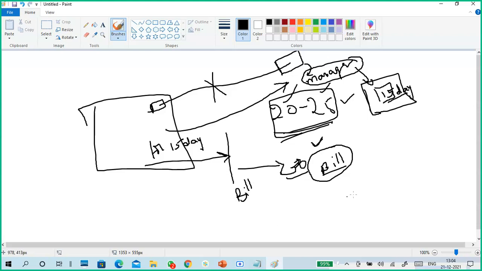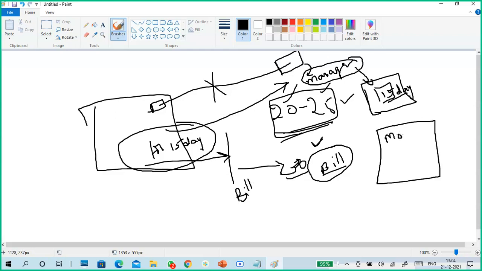Guys, understand how this manager knows we are not getting internet for 15 days. How do you know? Because of monitoring. They monitor all the network connections, so that all your clients are getting network or not.